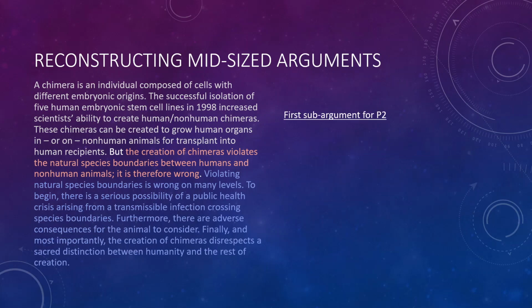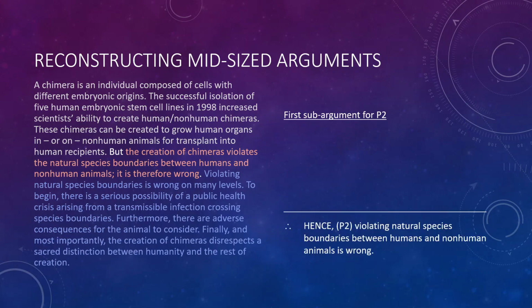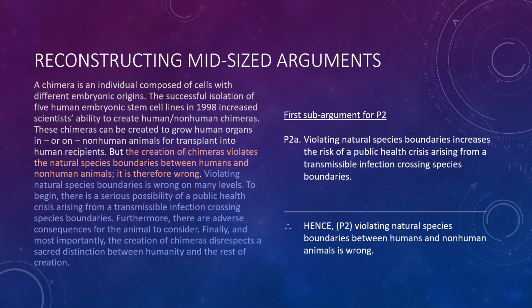So I think there's actually 3 separate arguments, and this would be the first one. Again, the conclusion of all 3 of these arguments will be premise 2. Violating natural species boundaries between humans and non-human animals is wrong. But why? Well, first, P2A, violating natural species boundaries increases the risk of a public health crisis arising from a transmissible infection crossing species boundaries. And what's unstated there is it's wrong to at least unnecessarily increase the risk of a public health crisis. And that's why it's wrong to violate natural species boundaries.